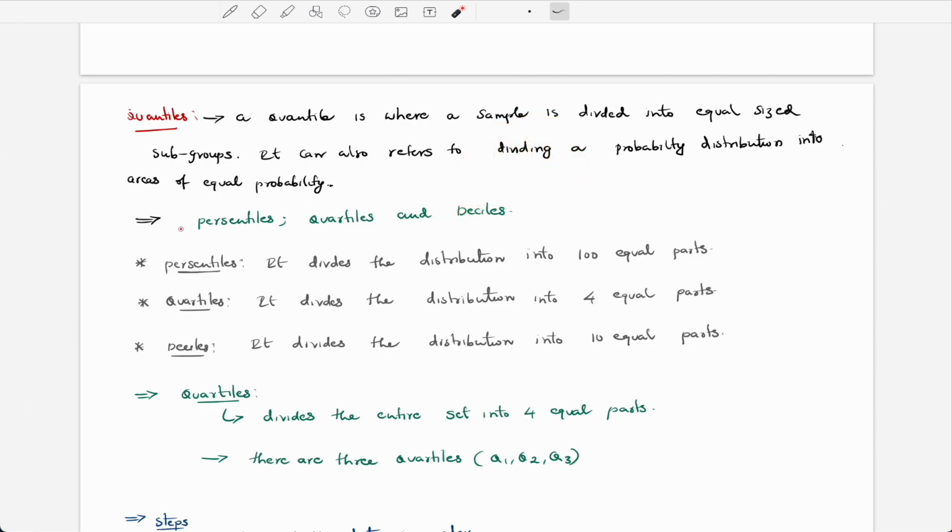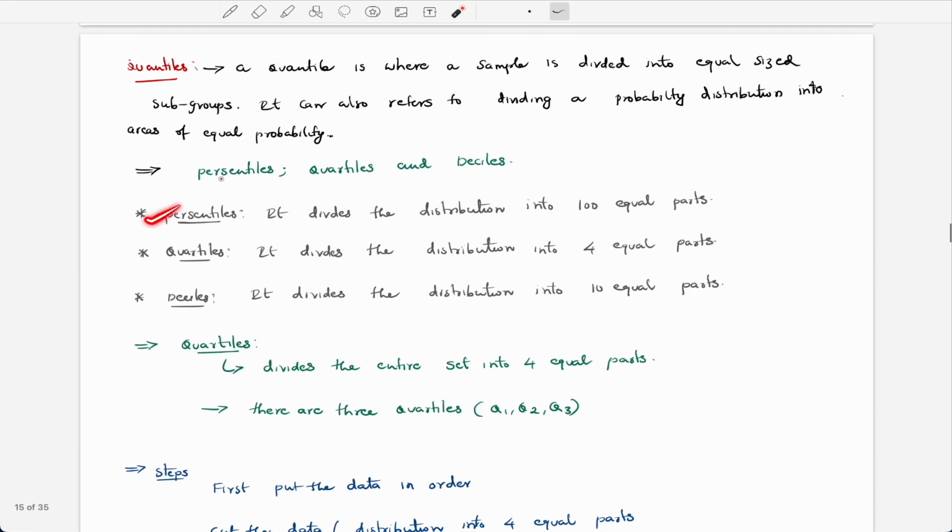So in quantiles we have percentiles, quartiles, and deciles. What are percentiles? Percentiles divide the distribution into 100 equal parts.